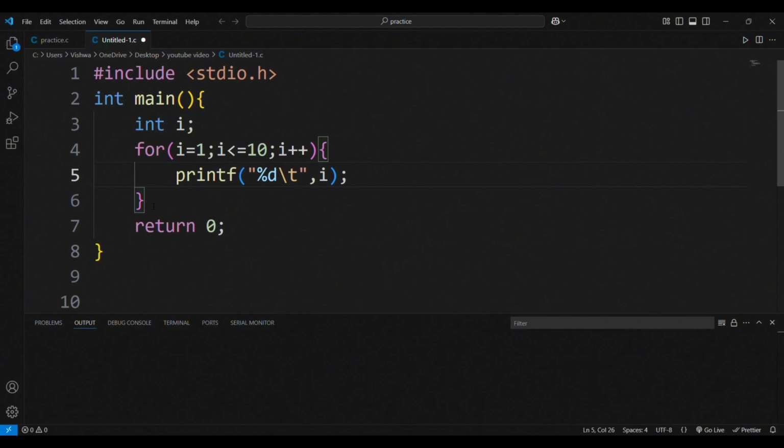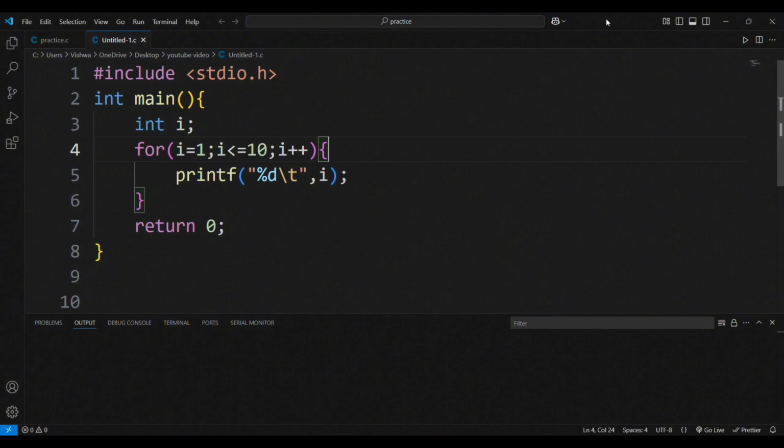Now let us try to understand this code. First we need to declare a loop variable, and next we will initialize it to 1, and next we add a condition, i less than or equal to 10. When the value of i is less than or equal to 10, the loop will be executed. If the value of i becomes greater than 10, then the loop will be terminated. Next we have the update, which will increase the value of i by 1. Next, in the loop we have only one printf statement that will print the value of i.